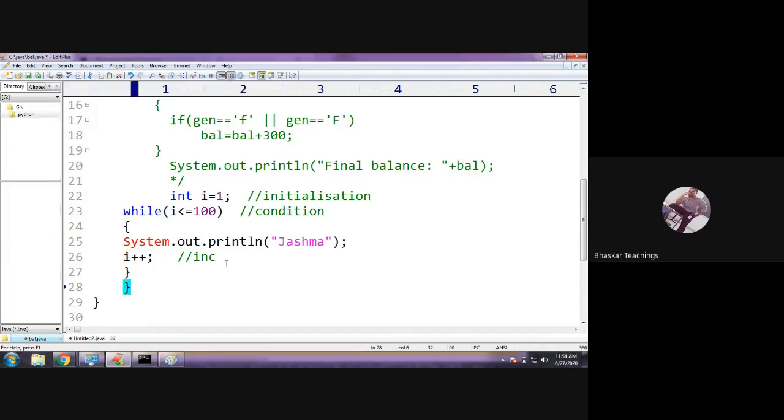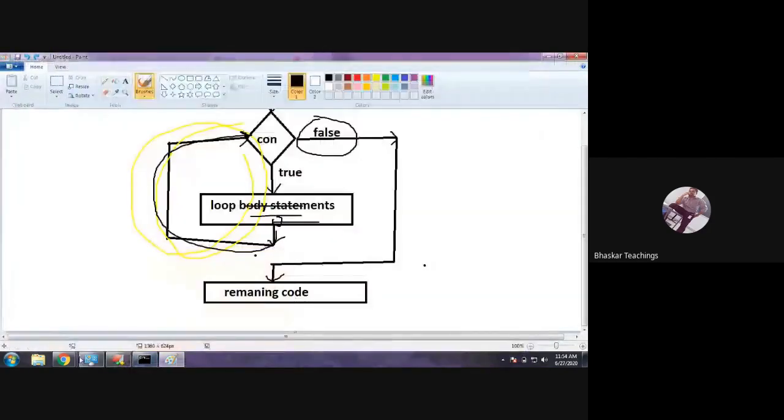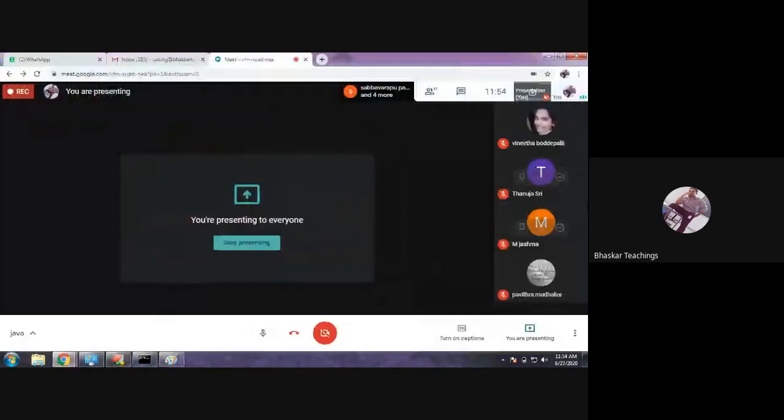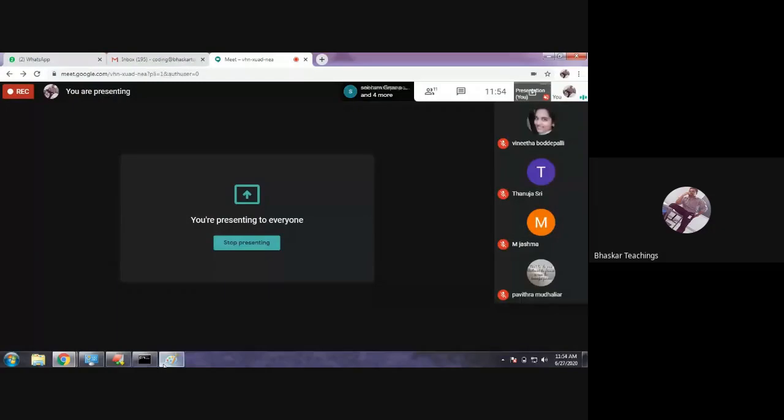Understood? We want the loop to run for 100 times. Therefore, the initialization, the condition and the incrementation are important. Based on these three only, the loop is going to be executed some number of times as per your requirement. Clear? I think you already have an idea, so you will understand. For someone who is hearing it newly, it will not be understood. Okay, fine.